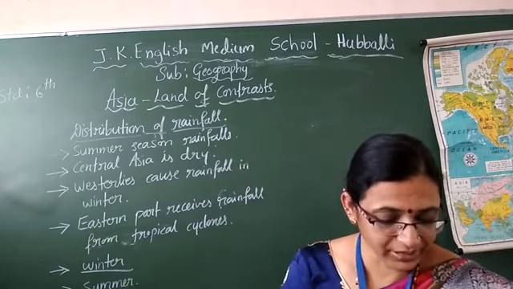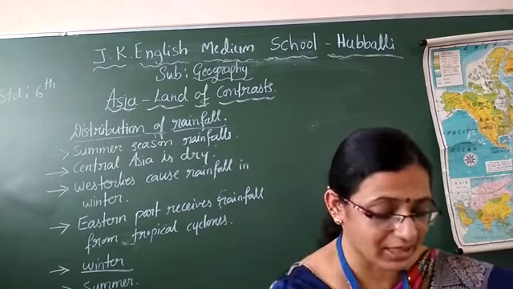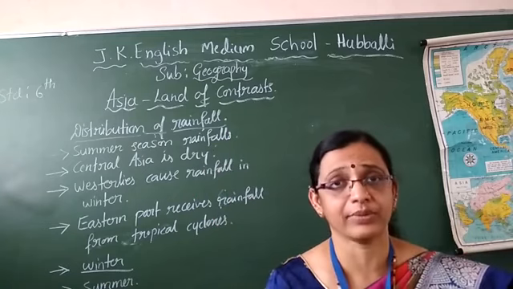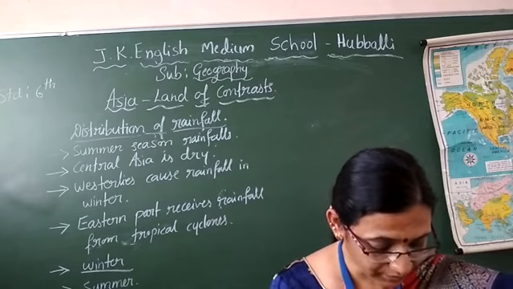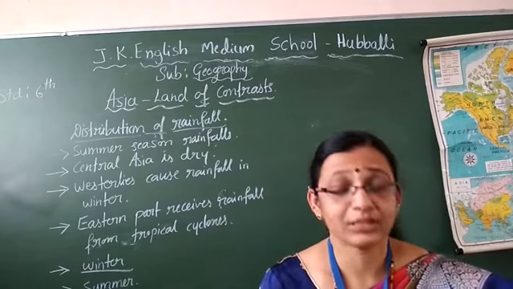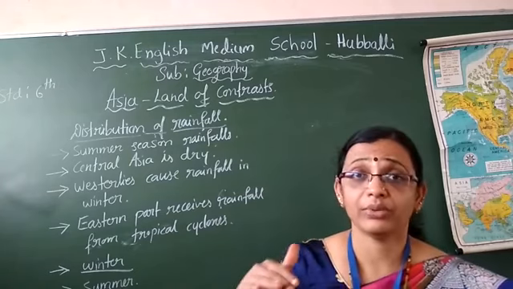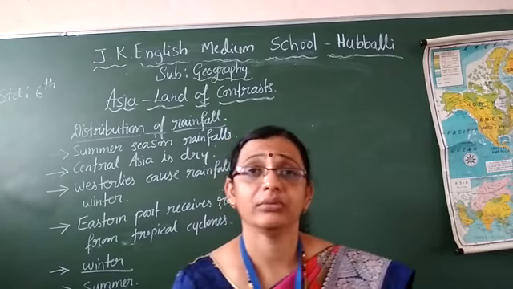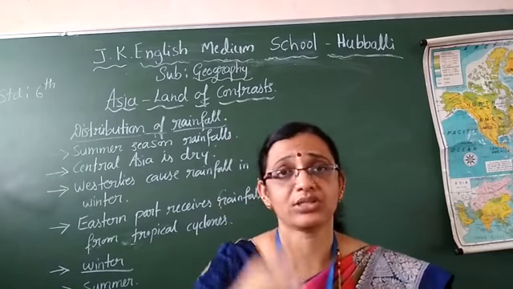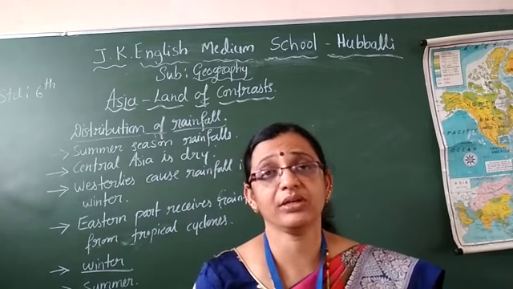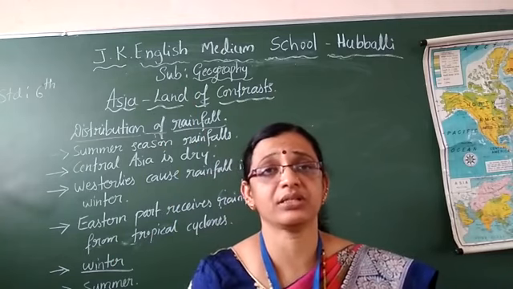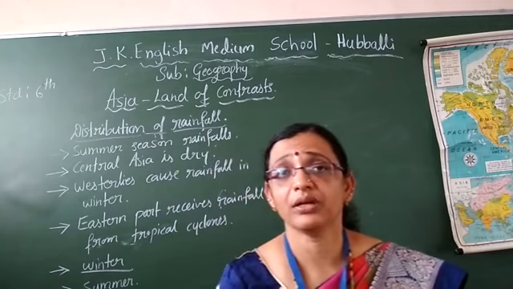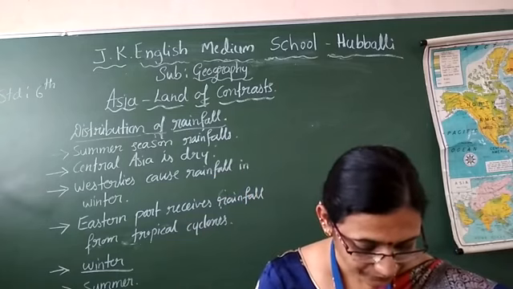Now, the summer season will start from April to September. In that period, sun rays will fall vertically on Asia. Vertically means straight. They are falling straight. So when you are getting the sun rays directly, definitely it will be very hot.